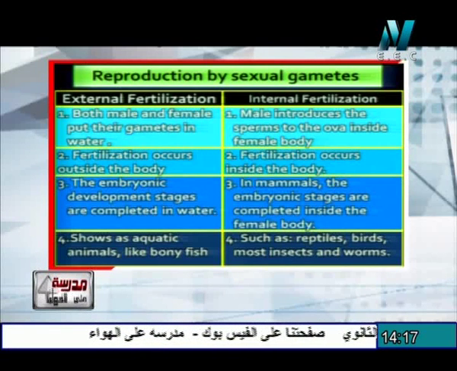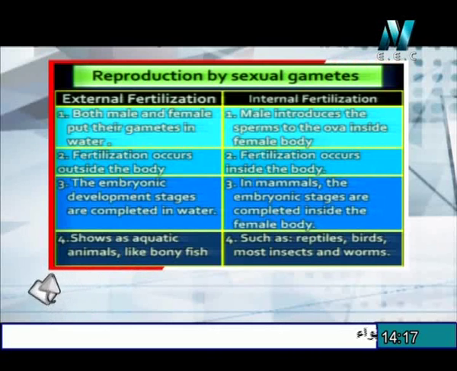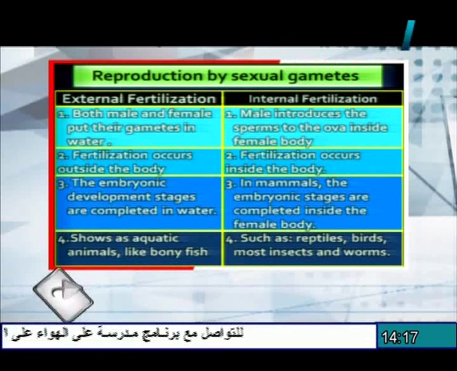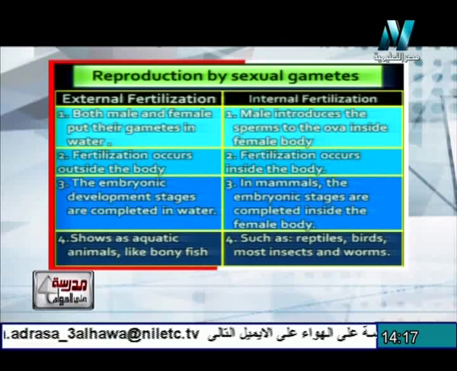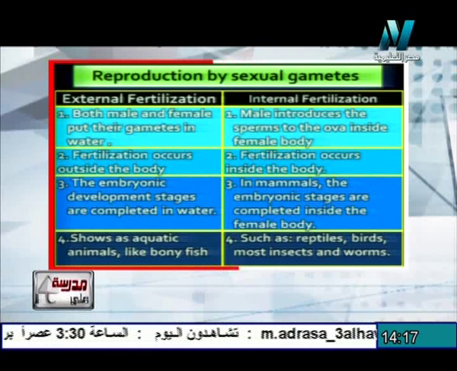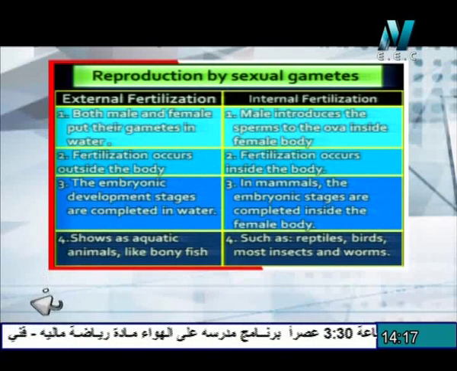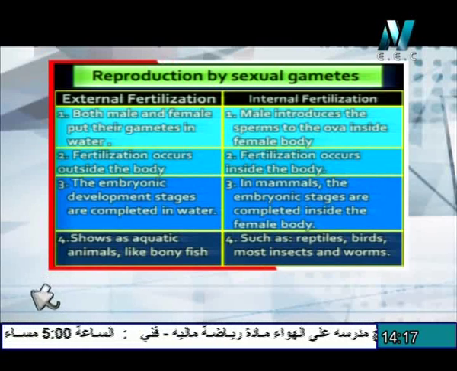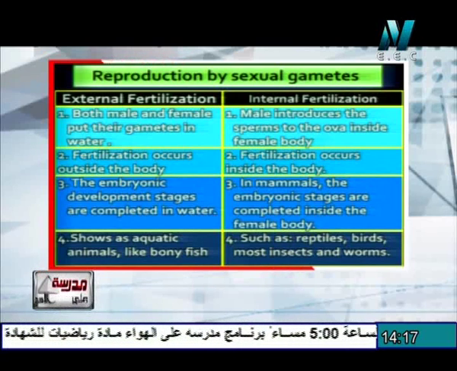The embryonic development stages in external fertilization are completed in water, but in internal fertilization, as in mammals, the embryonic stages are completed inside the female body. External fertilization is seen in aquatic animals like bony fish, but internal fertilization, as in reptiles, birds, most insects and worms, takes place inside the female body.